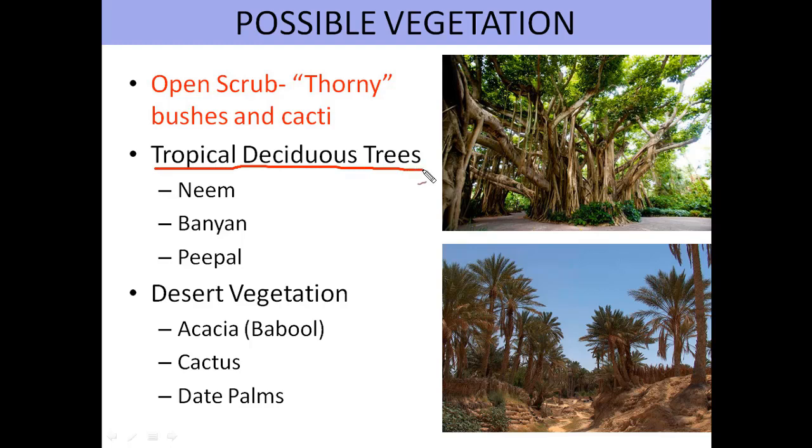Tropical deciduous trees. These trees on topographical map are drawn with the help of green color. The symbol on topographical map is of 2 by 2 millimeters square. You have to be very keen to observe this symbol. What are the possible vegetation under tropical deciduous trees? Neem, banyan and peepal. Now there are other categories of vegetation also, and these type of vegetation are mainly located near the semi-arid desert region, mainly some part of Rajasthan and Gujarat. This is acacia, mainly babool and kikar, cactus and date palm.